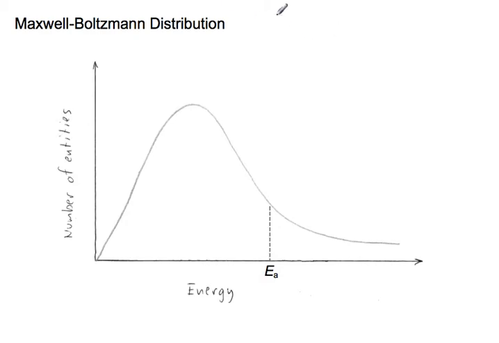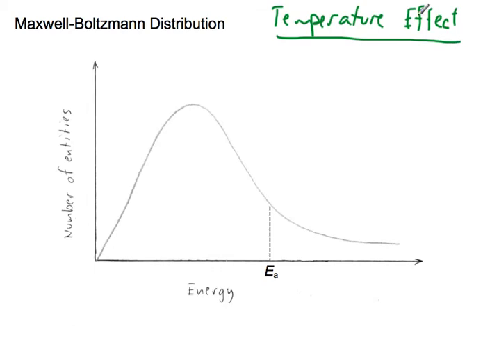So we want to see a temperature effect on rate. And so again, if we recall, here's all my green particles, or my green area under the curve, all these particles that are at or above activation energy. Now, if I increase temperature, what am I going to do? Well, if I increase temperature, I'm increasing the average kinetic energy of all particles. And so what's that going to do to the curve? Well, it's going to make the curve shift something like this.